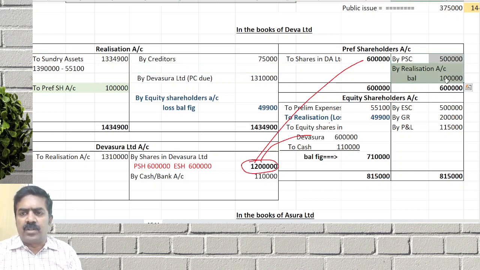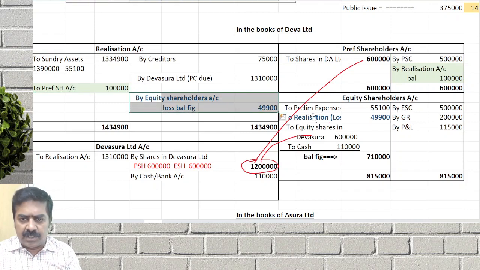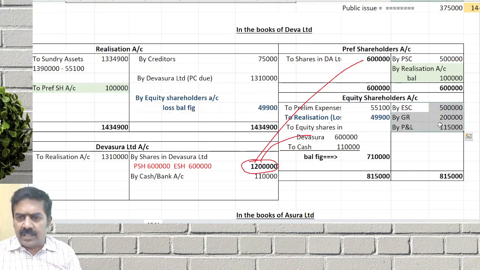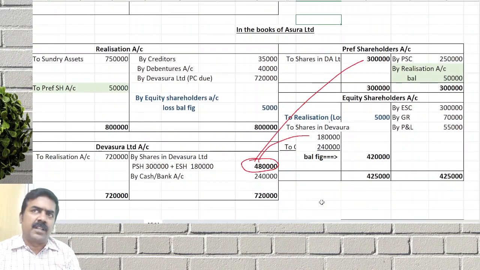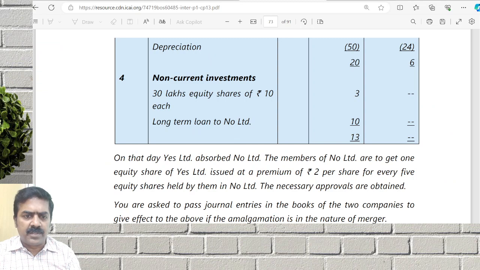Settle the preference shareholders first. And in the Devasara Limited question we saw 5 lakhs, where we are now paying 6 lakhs. The excess will be adjusted with the realization account. Thereafter, close the realization account. Transfer capital and reserves. The balance left will be settled to the equity shareholders. The 5 ledger accounts we used to prepare are in the books of the selling company. So this is a fundamental thing that is required for solving the problems.